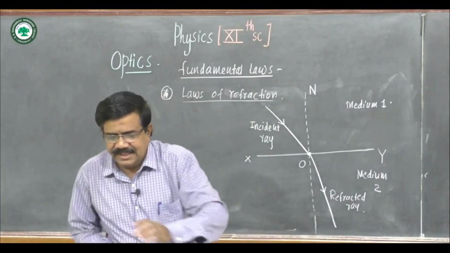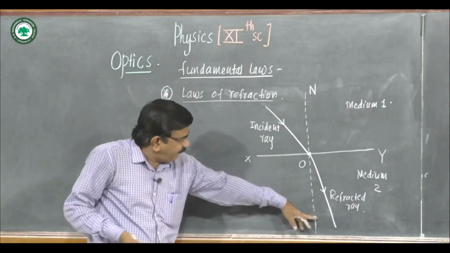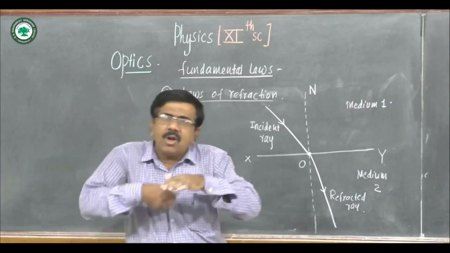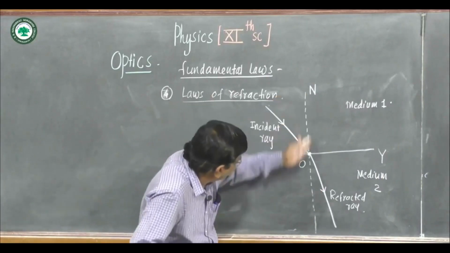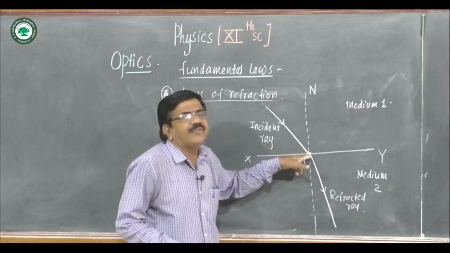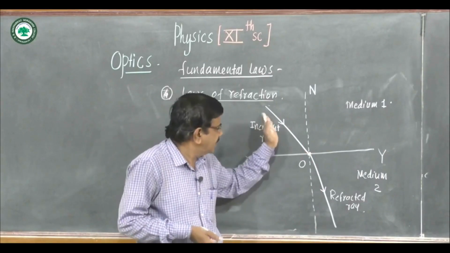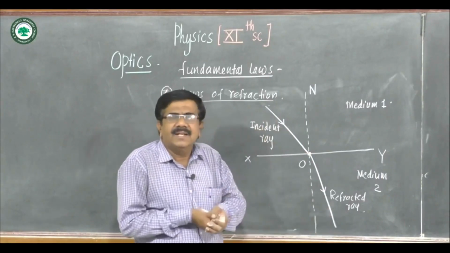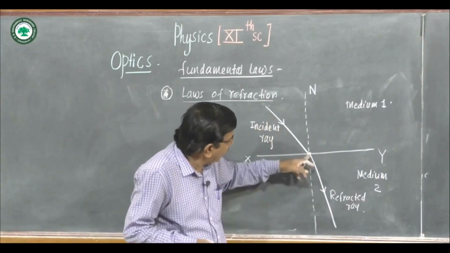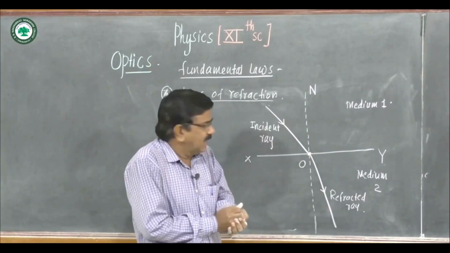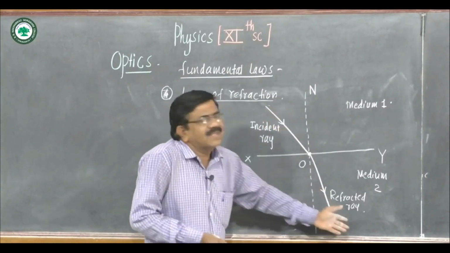The incident ray and refracted ray are on opposite sides of the normal at the point of incidence, and they all lie in the same plane.